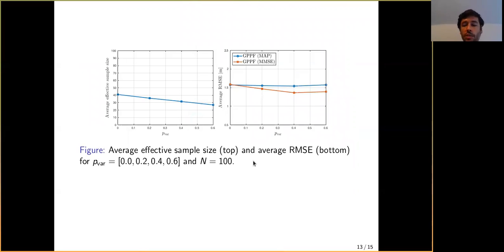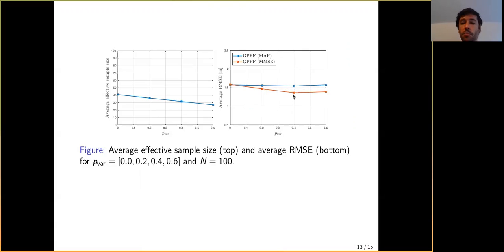Well, just to see also the influence of considering the uncertainty of the GP in the resampling strategy, we changed p-var from 0 to 0.6, and we performed Monte Carlo simulations. We can see that the average RMSE improved a little bit for the MMSE for a p-var of around 0.4, while it kept more or less the same for the MAP estimation.